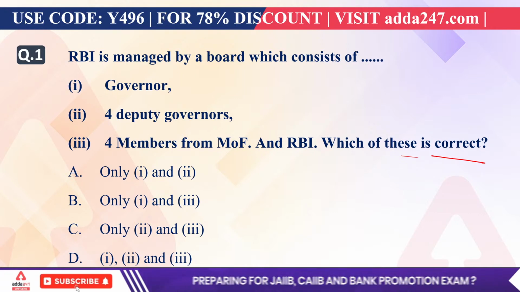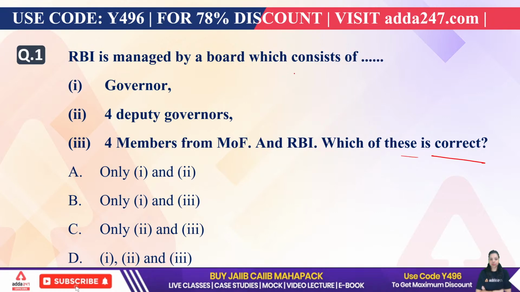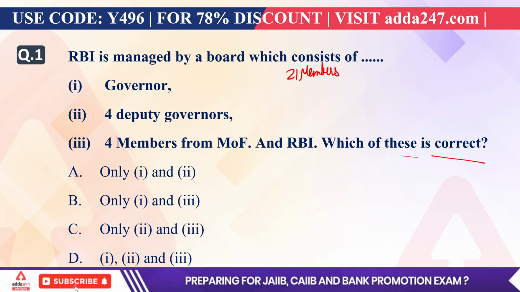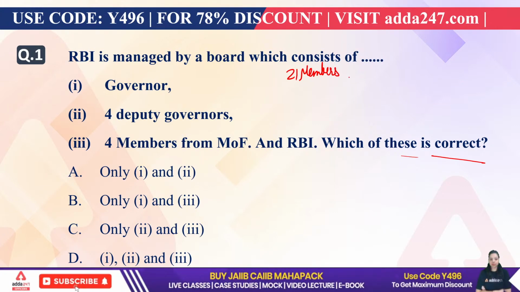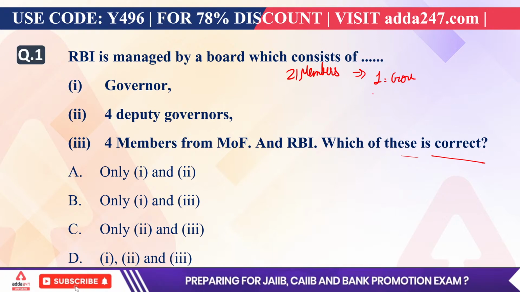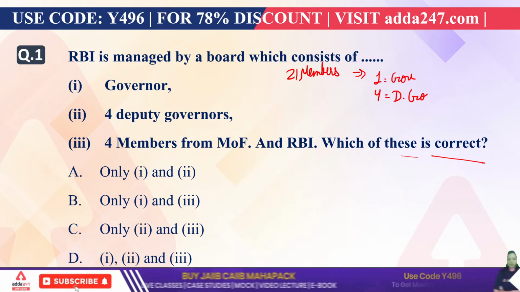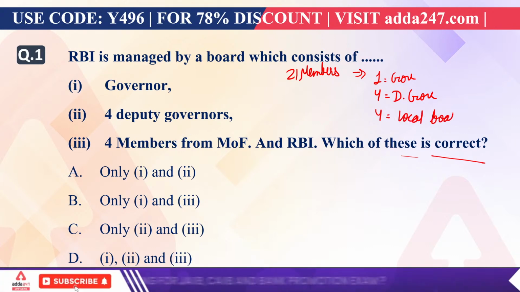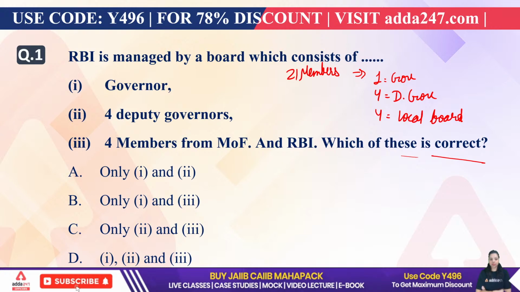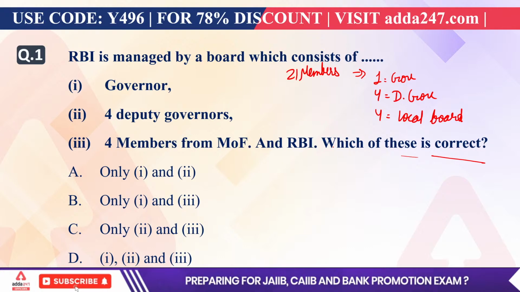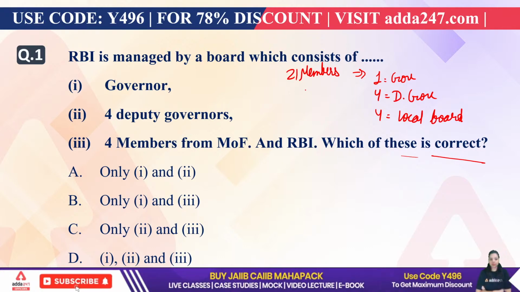When it comes to the Central Board of Reserve Bank of India, there are 21 members. Out of these 21 members, 1 will be the governor of RBI, 4 will be the deputy governors of RBI, and 4 members will come from local boards. There are 4 local boards of RBI: Delhi, Mumbai, Chennai and Kolkata, and from each local board, 1 member will come to the Central Board of RBI.